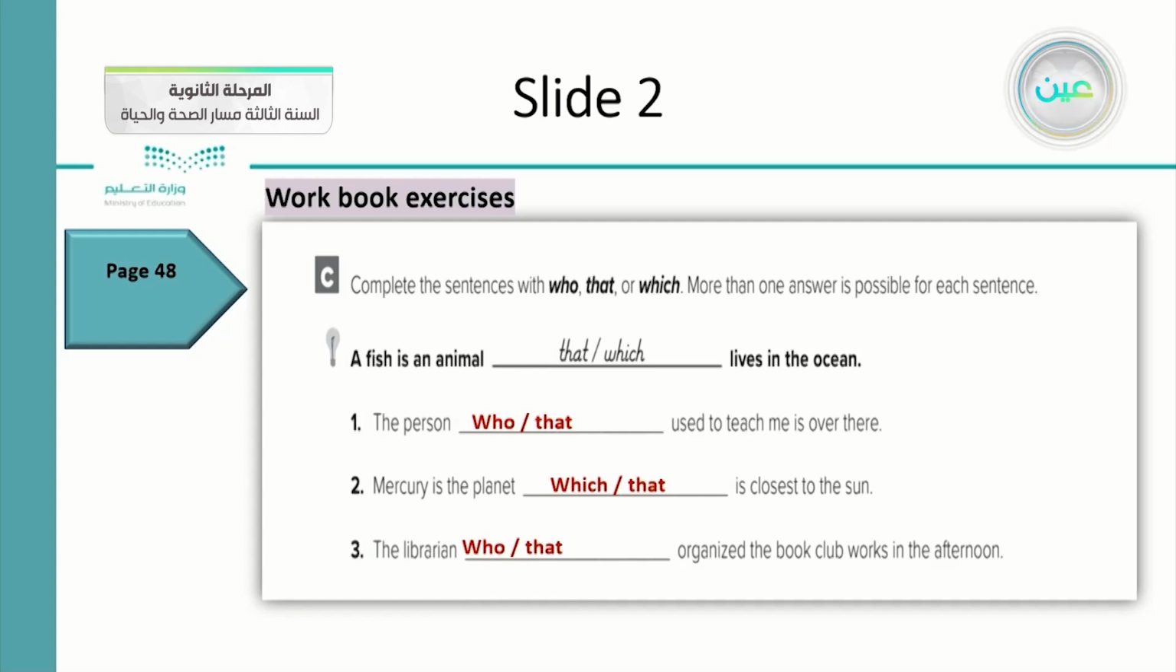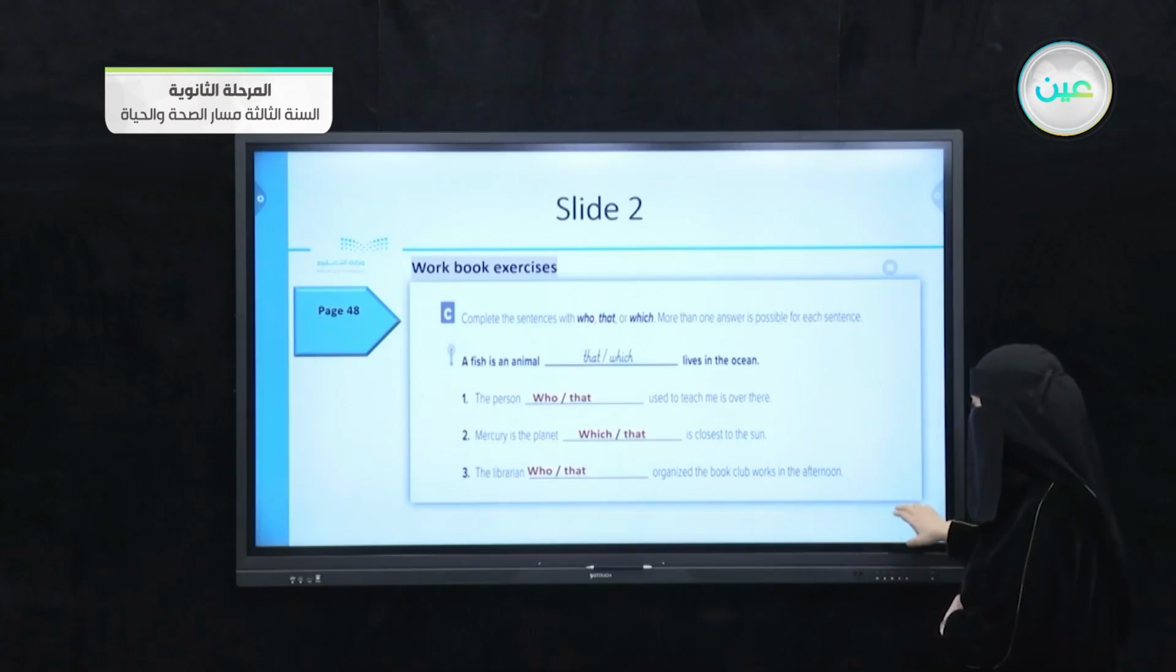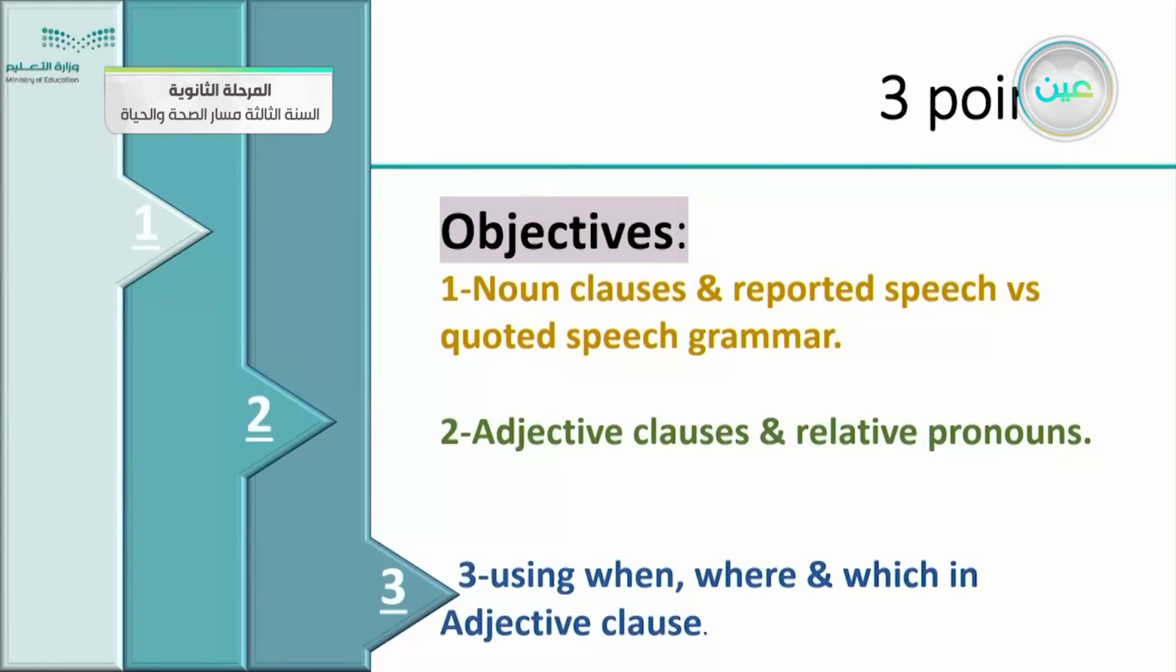So this is the last thing for the second slide, talking about adjective clauses. Now we will go back to the last point of our objectives for our lesson today: how to use when, where, or which in adjective clauses. And I mentioned with the exercises the page number behind every question. On slide number 3, we can find this question.